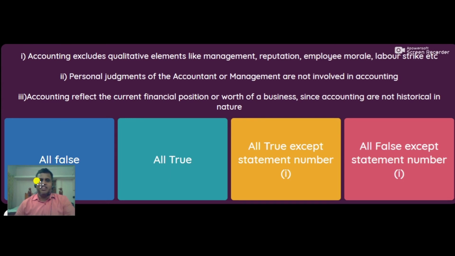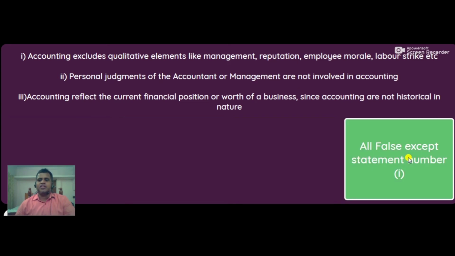Accounting excludes qualitative elements like management reputation, employee morale, labor strike, etc. True. Personal judgment of the accountant or management is not involved in accounting. Accounting reflects current financial position or worth of a business since accounting is not historical in nature. So these two are false. Only statement number 1 is true. All false except statement number 1. Right.